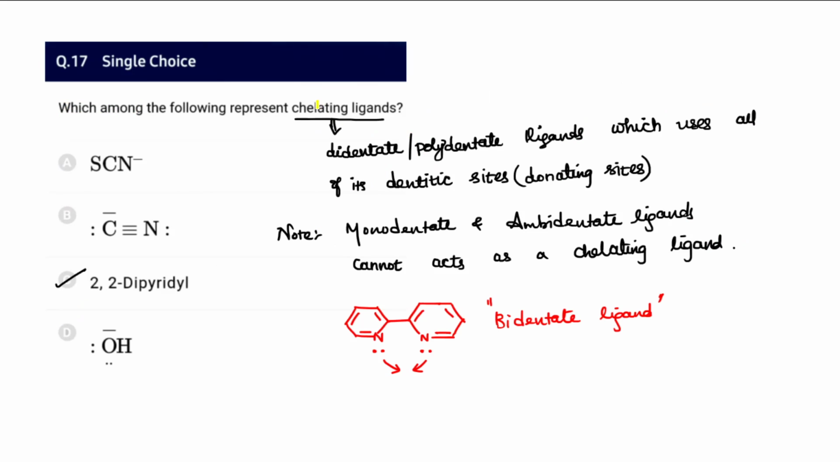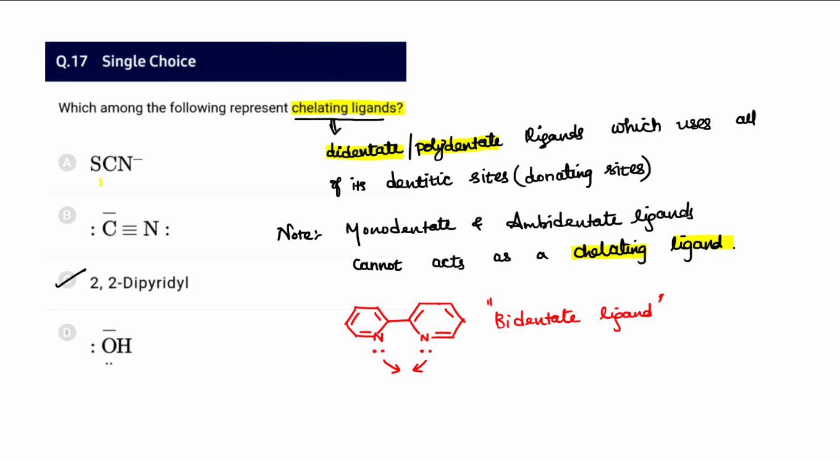And the 17th question: which of the following represents chelating ligands? Remember, for chelating ligands, the definition says that majorly the didentate or polydentate ligands only can act as a chelating ligand. That's a minimum requirement for chelating ligands. Monodentate ligands or ambidentate ligands can never act as chelating ligands. Ambidentate ligand means there will be two binding sites, but both binding sites cannot be used at a time to bind with a metal. Whereas for chelating ligands, the difference is that it will have two binding sites, and both can be attached to the same metal, and that is what we call a chelating ligand. So therefore, monodentate and ambidentate ligands generally cannot act as chelating ligands.